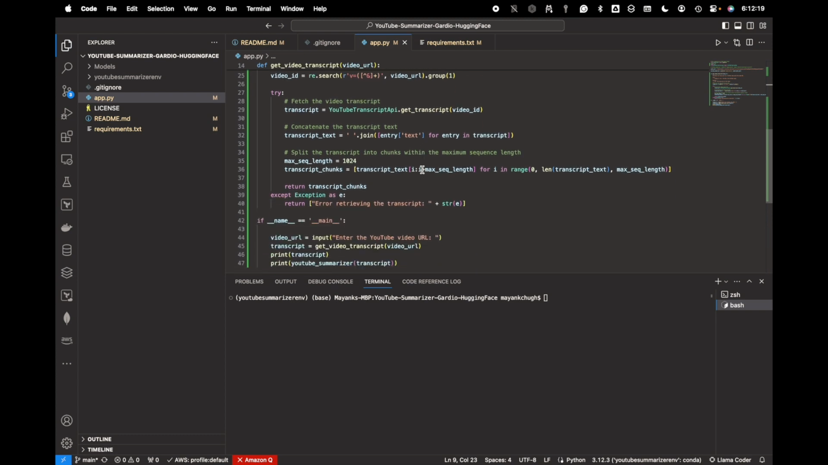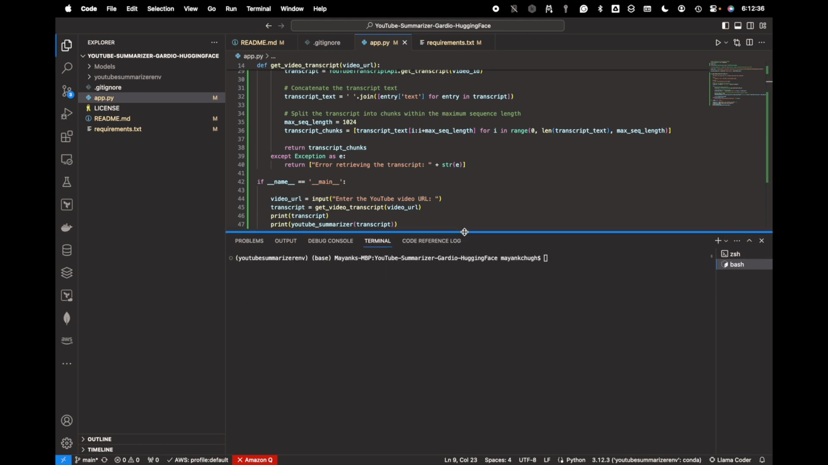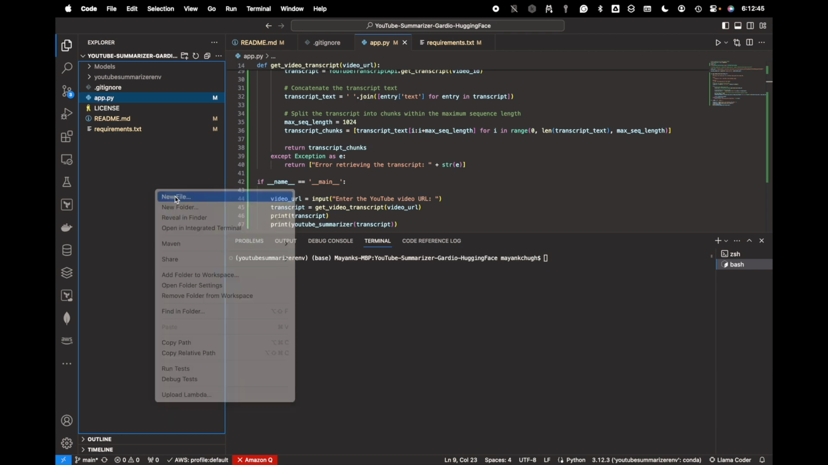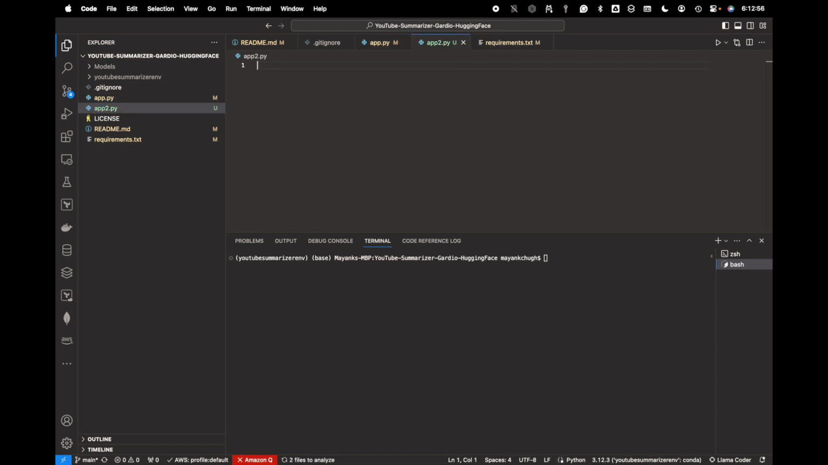The first thing is that the DistilBERT model has a max sequence or token limit, which is the maximum length of the text. 1024 is the limit. If the video transcript is more than that, it will give us a tokenizer error or some other error. So for that we will use another file. Let me create another file, app2.py, and copy the code for this one.